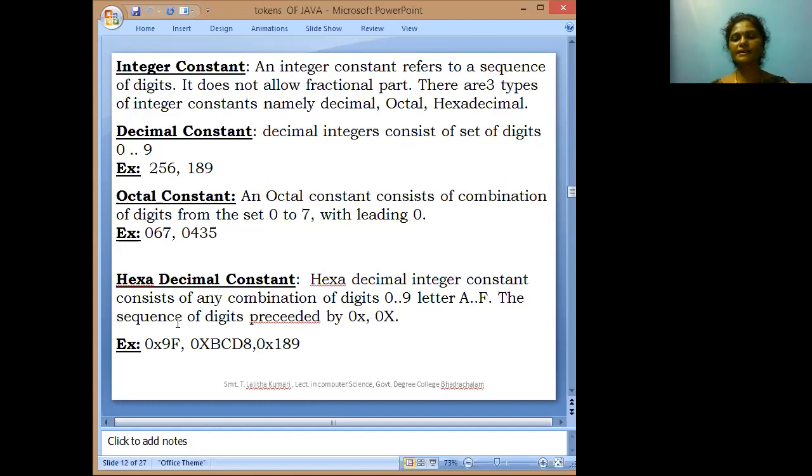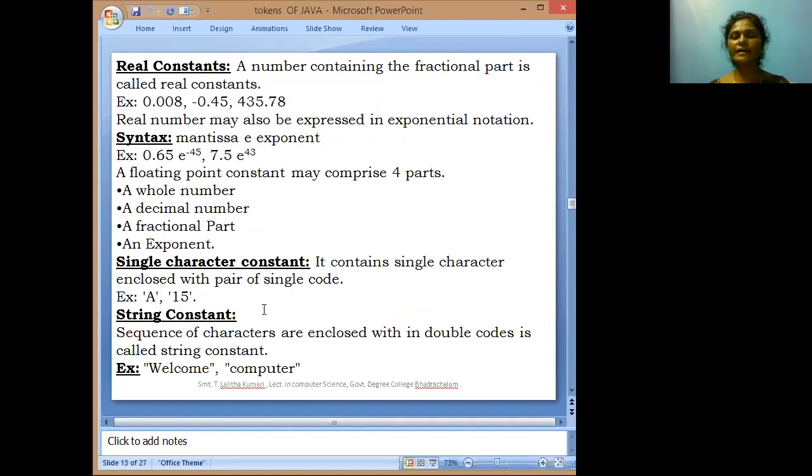Next one is the hexadecimal constant. Hexadecimal constant is an integer constant. It is a combination of 0 to 9 and capital A to F. A sequence of digits preceded with 0 small x or 0 capital X is the hexadecimal constant. Next one is the real constant.